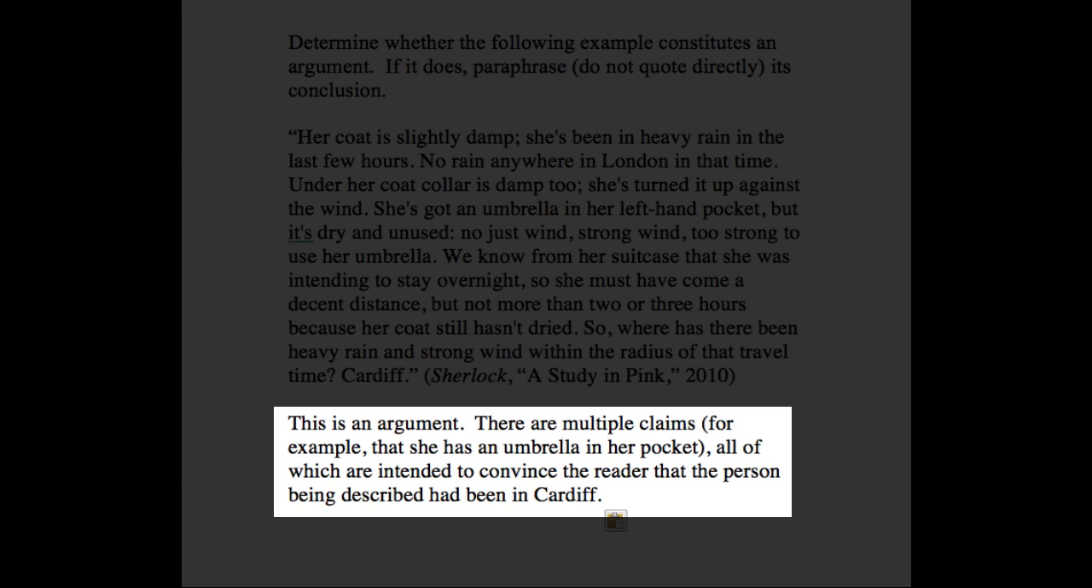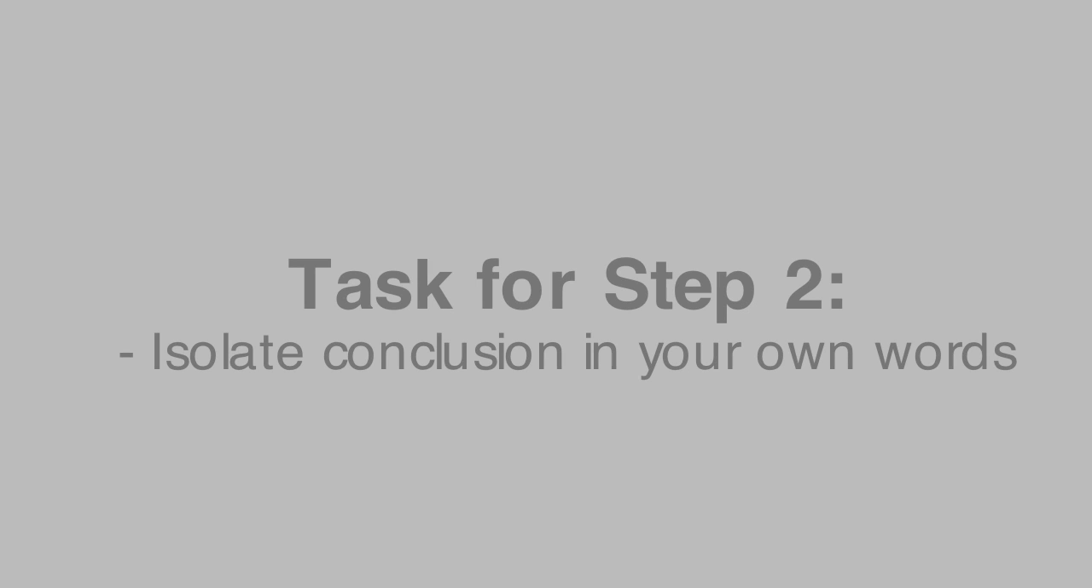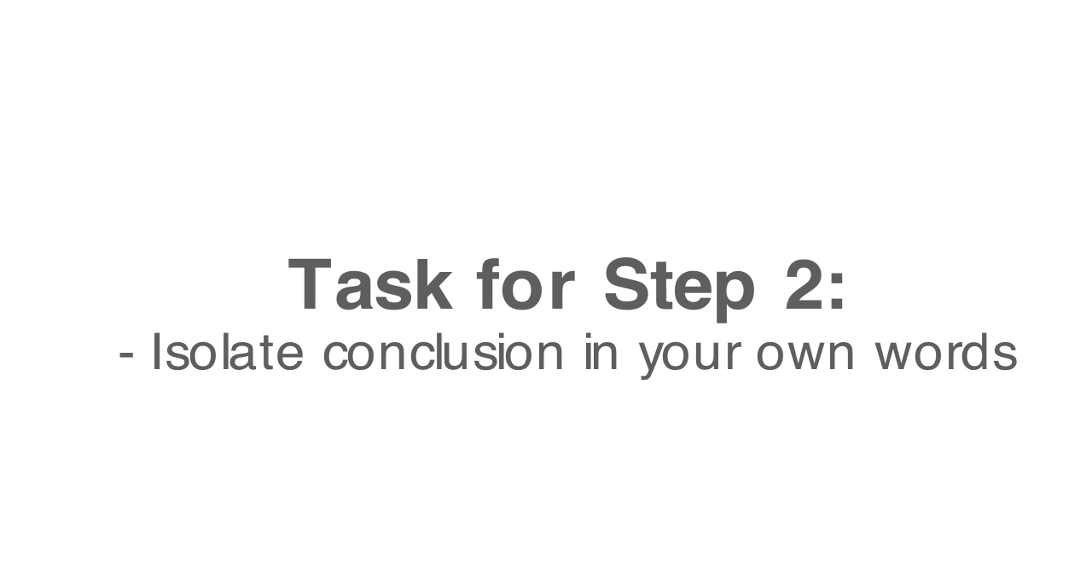There are multiple claims, and all of which are intended to convince the reader that the person being described had been in Cardiff. So for step 2, we do step 1, we determine whether it's an argument, and then we defend that. But then we have to restate the claim that is serving as the conclusion in our own words. And this is really important, even if it's a fairly simple argument where you could directly quote it. We want to get in the habit of restating the same idea in just a slightly different way.